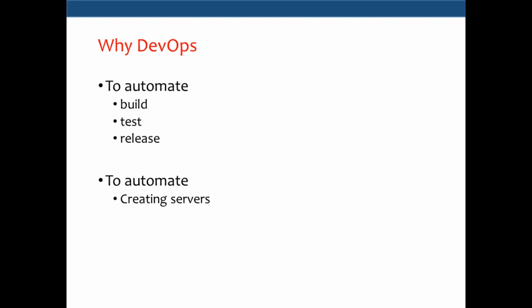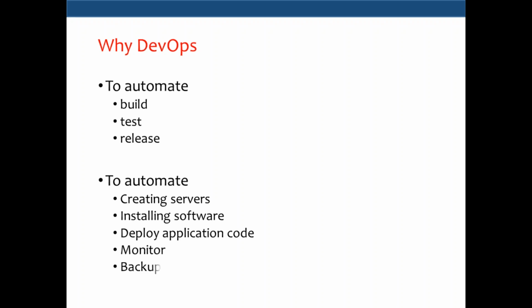for automating your operational activities. What the operations guys are doing: creating servers and installing the software. As I said, we have to install the platform to run any of your application types like Java, .NET, anything. You need to install Java, then Tomcat, then you fine tune your Tomcat properties, right? So you can automate this by using Ansible or Chef or Puppet. And you can also deploy your application code automatically to the servers. And also enabling monitoring and backup, all of these can be automated.